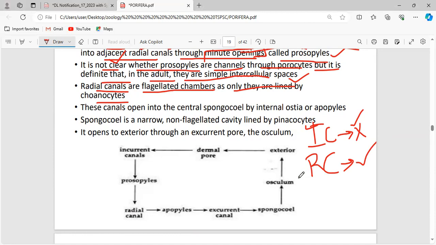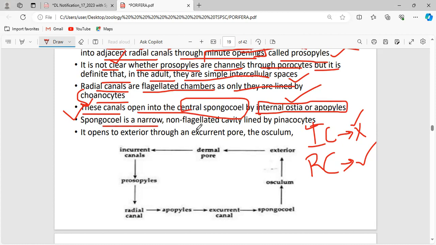It is said to be a flagellated chamber because it is made up of choanocytes. Now, these radial canals open into the central spongocoel by the internal ostia, which are called apopyles.